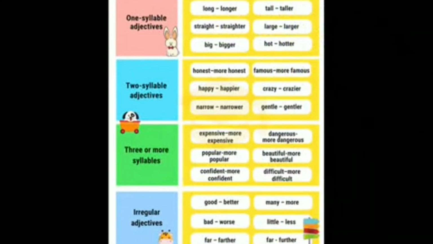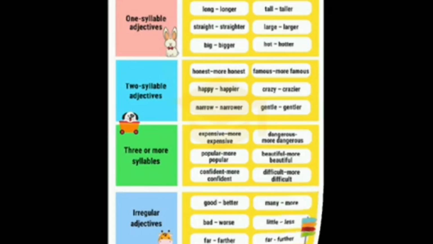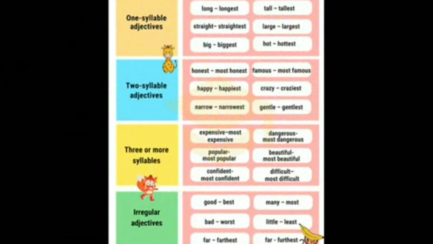There are two ways of forming the comparative and the superlative degrees. By adding er or more for the comparative degree, by adding est or most for the superlative degree. We generally add the suffixes er and est to adjectives that are short, one or two syllables. Big, bigger, biggest. Clever, cleverer, cleverest.